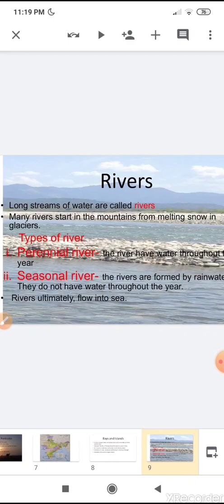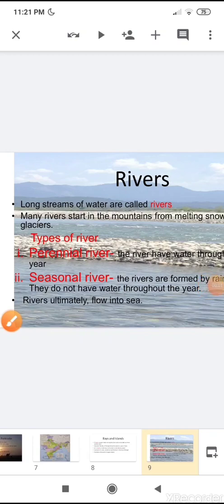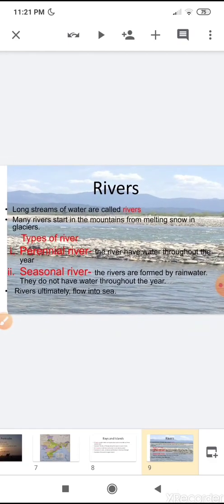There are two types of river. First one is perennial river and the second one is seasonal river. So what is perennial river? The rivers which have water throughout the year are called perennial rivers. So students, what is perennial river? The rivers which have water throughout the year are called perennial rivers.